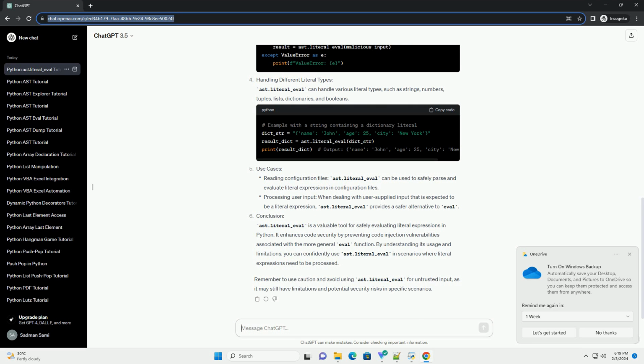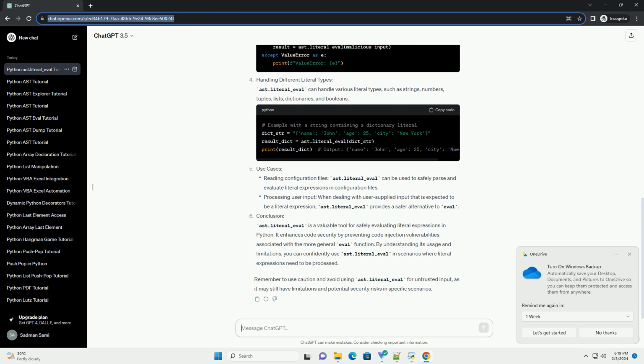Handling different literal types. ast.literal_eval can handle various literal types, such as strings, numbers, tuples, lists, dictionaries, and booleans. Use cases. Conclusion.